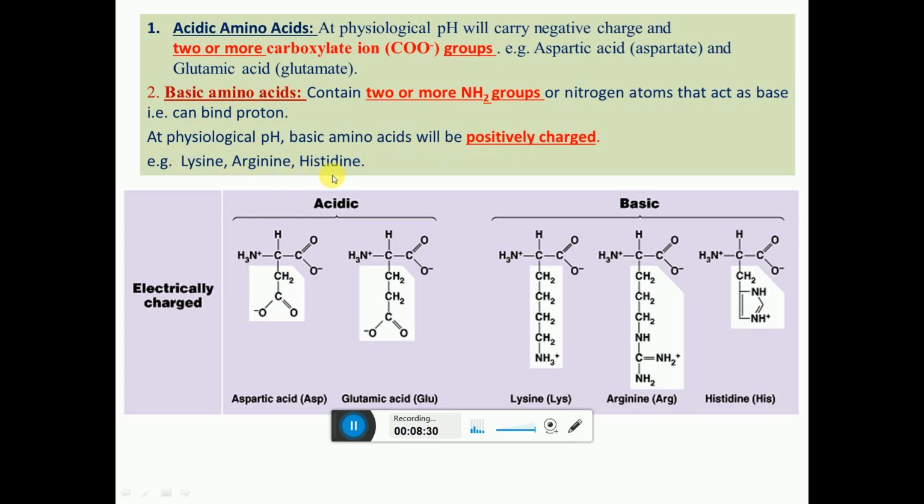Examples are lysine, arginine, histidine. You can see in lysine, this is an amino group, this is another amino group. Then in arginine, you can see the amino groups. In histidine, this is an amino group and this is NH, this is another NH. So it is a basic amino acid.